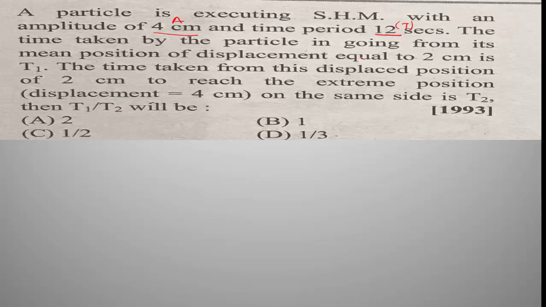The time taken by the particle in going from its mean position to displacement equal to 2 centimeter is t1, and the time taken from this displaced position of 2 centimeter to reach the extreme position, where displacement is 4 centimeter, on the same side is t2. Then find the ratio of t1 divided by t2.